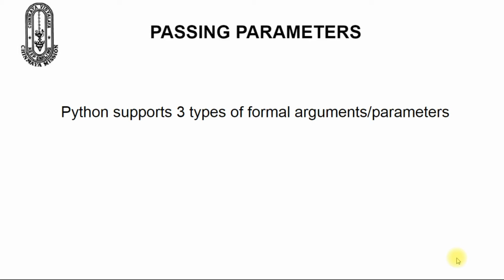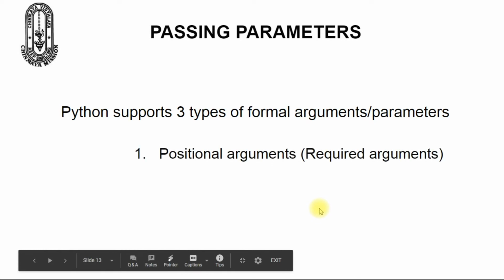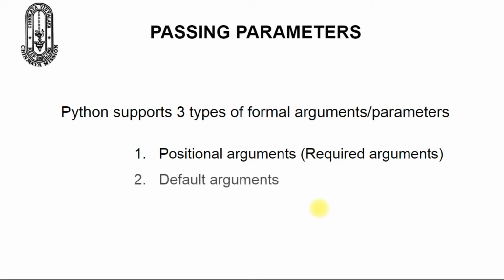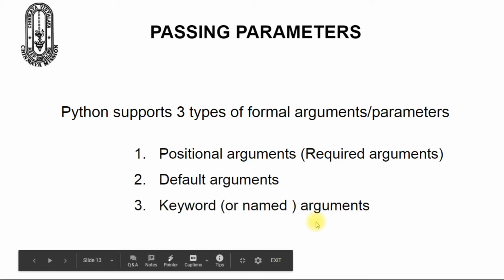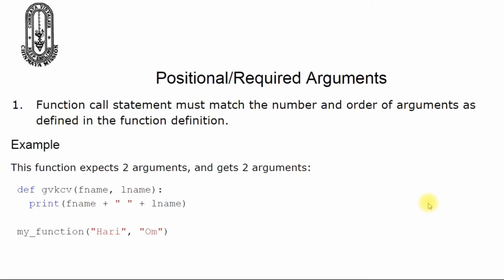Here we will discuss three types of formal arguments or parameters. First one, positional arguments, also called required arguments. Second one, default arguments. And third, keyword arguments or named arguments. Let us discuss the first one, positional arguments or required arguments.